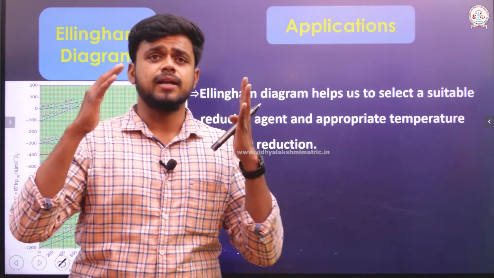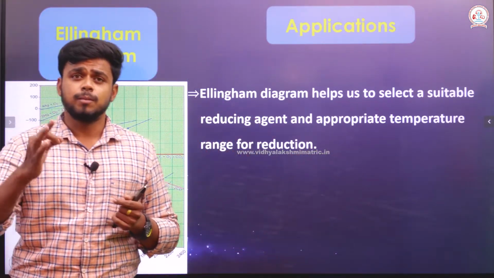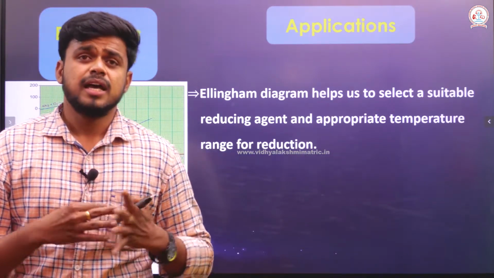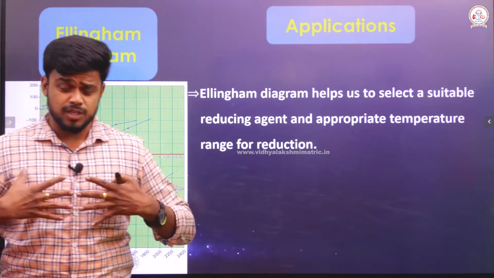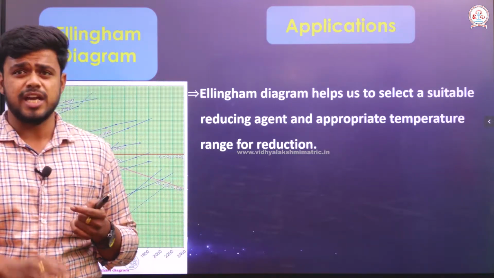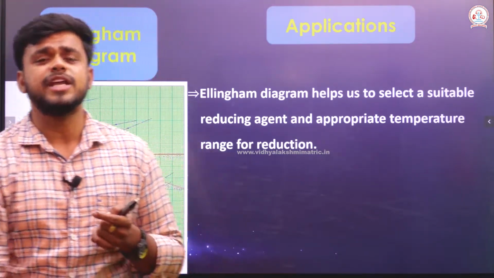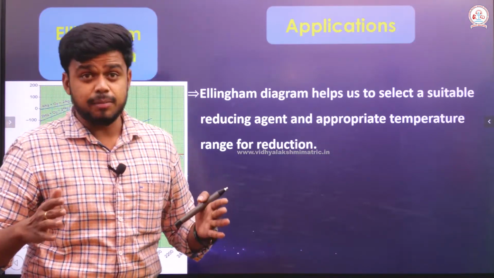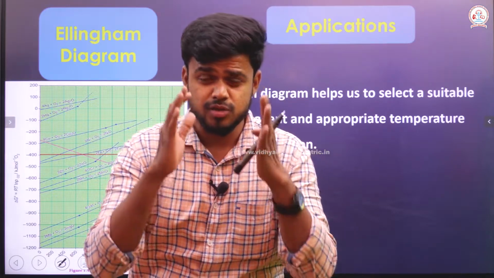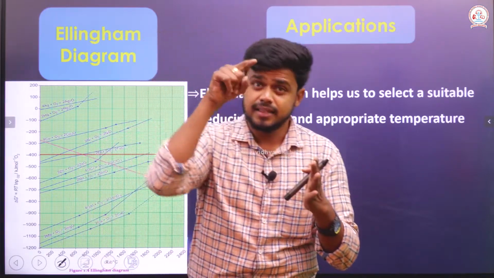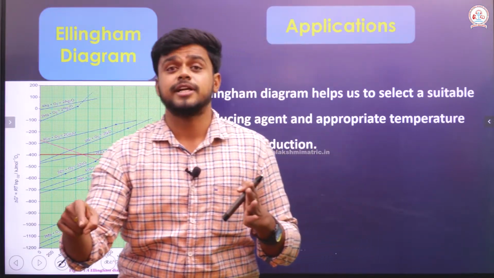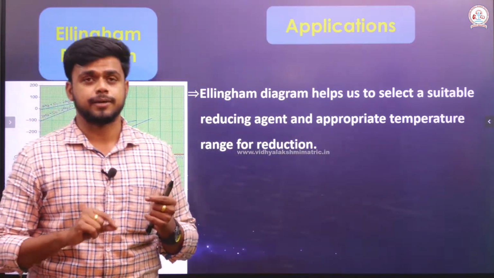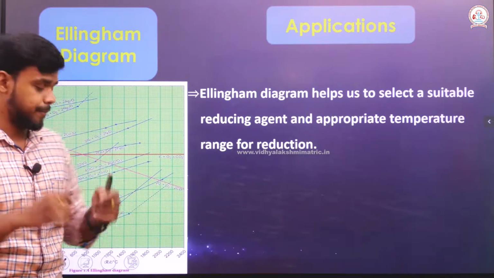Now we are getting into an application. The most useful part of the Ellingham diagram is that it helps us select the proper reducing agent and the proper temperature that must be used for reduction. From this diagram I am able to arrive at a suitable reducing agent that can reduce the metal oxide at a specified temperature. So this is very important.